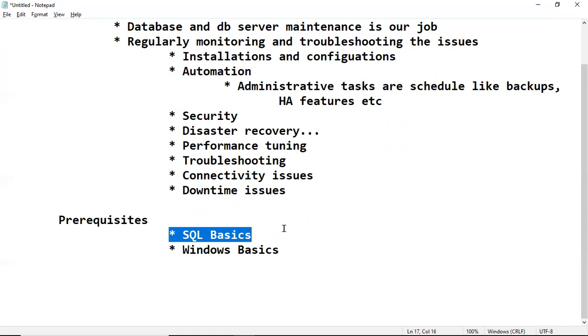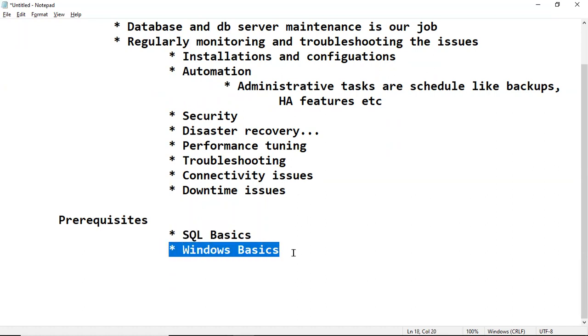What is required for a DBA? It is a 3 to 4 hours class, and I will provide you videos. Windows basics also: how to provide permission on a folder, how to share the folder, what is Active Directory, what is a domain controller, what is a local account, what is a domain account, what is a private IP, what is a public IP, and how to create users and groups at OS level. That basic knowledge is required for us.